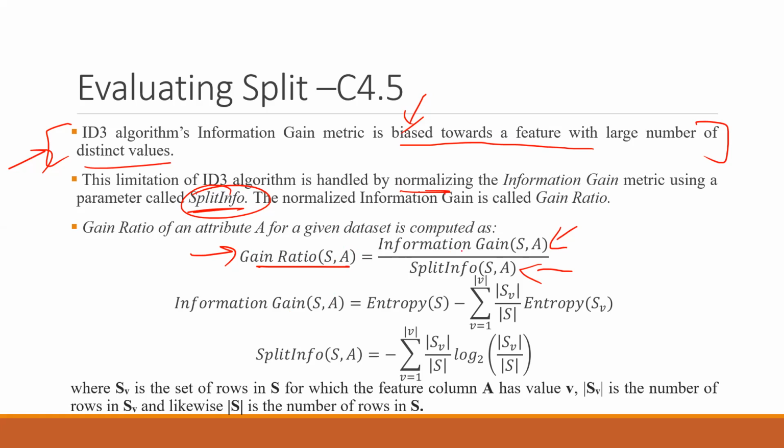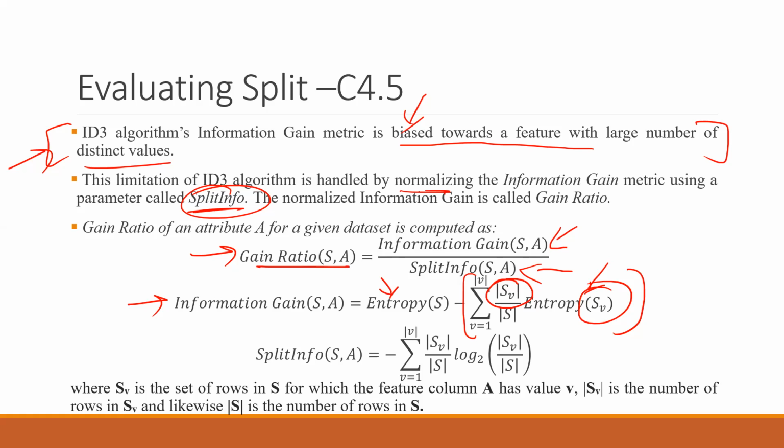Now the gain ratio formula is information gain upon split info. Information gain, we all know, is overall entropy minus the sum over the different classes of the entropy of that class. So let's say there were two classes: class 1 entropy multiplied by class 1 upon total number of cases, summed over different classes, two classes or three classes, and then subtracted from the total entropy.